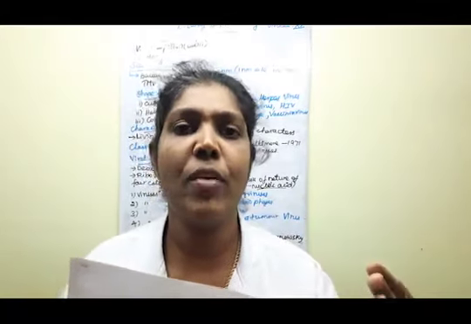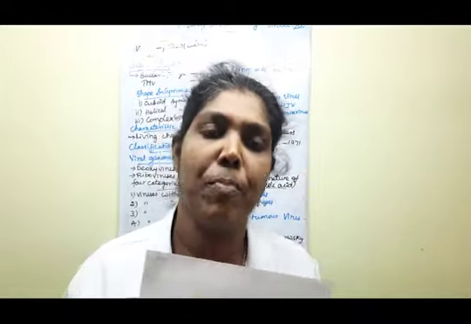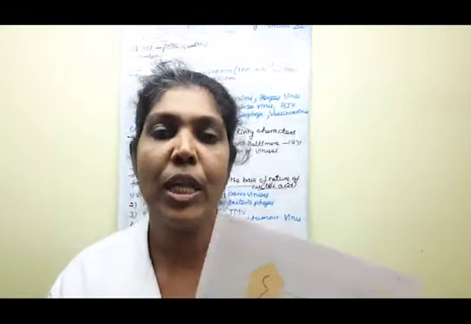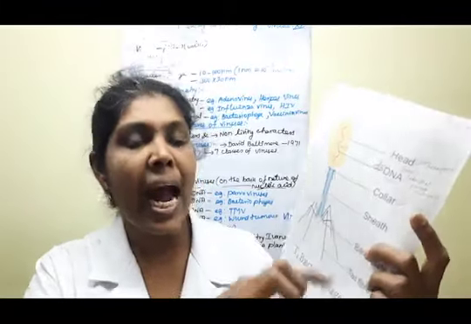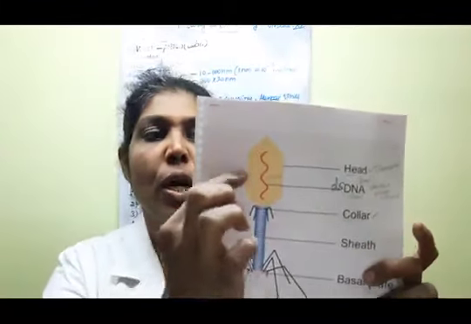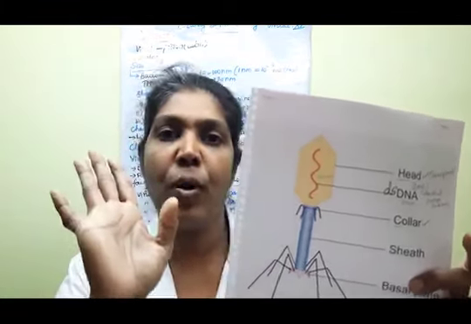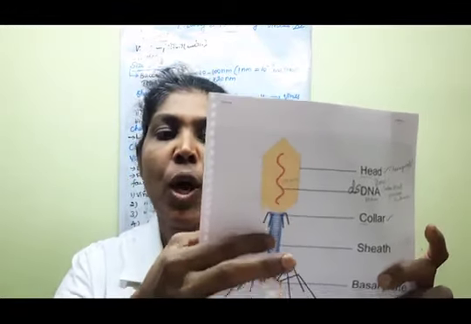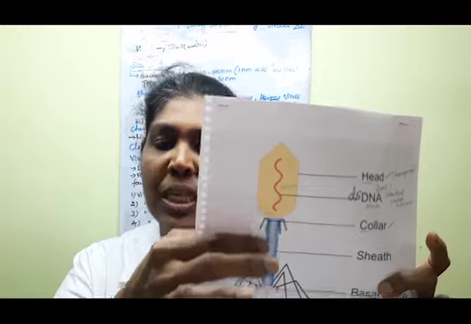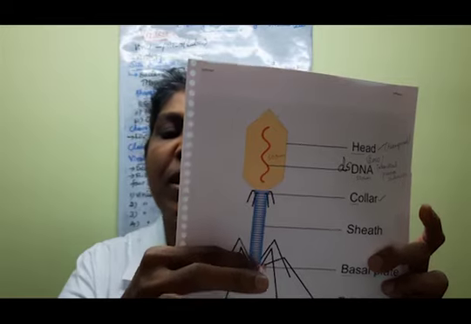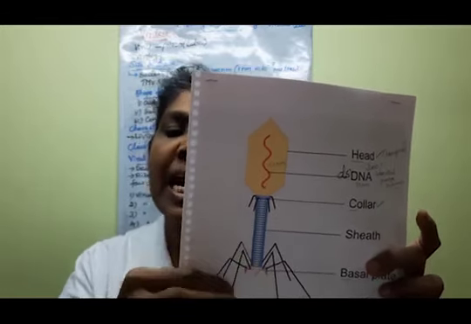Clear, children? Yes. Next, what is the structure of the T4 bacteriophage? If you are looking at this structure, it is commonly described as a tadpole-like structure. It consists of mainly four parts. First is the head region, then the collar region, which is the tail region's start, followed by a basal plate and then tail fibers.